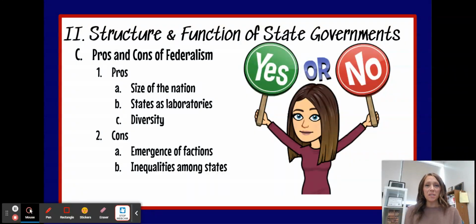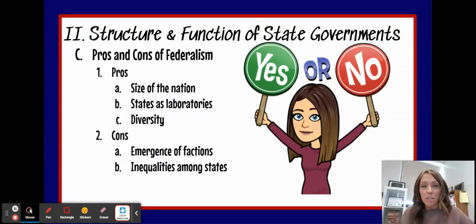So in our federal system, there are some pros and cons. Some pros of federalism, some good things about it as our system of government. The size of the nation is one of the huge reasons that federalism works really well for us. Because our country is so large, there's no way for one national government to effectively make all decisions for every state and every citizen because we're just too big. We have way too many people in order for that type of system to work. So balancing and dividing that power of government is what works best for us.